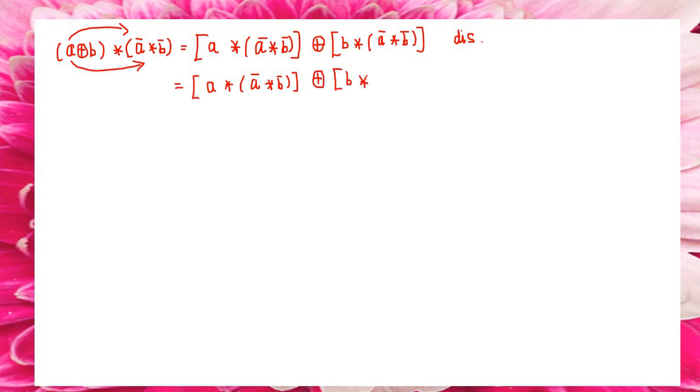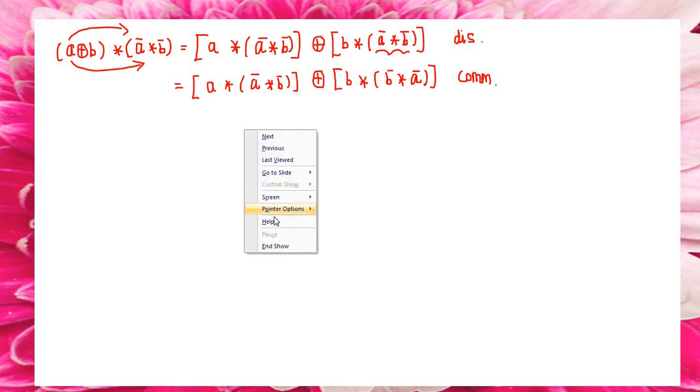The second position only I am going to change, that is by the commutative law, B star B bar star A bar. This is known as commutative. Next one, by using the associative law, I am going to combine A star A bar and B star B bar.